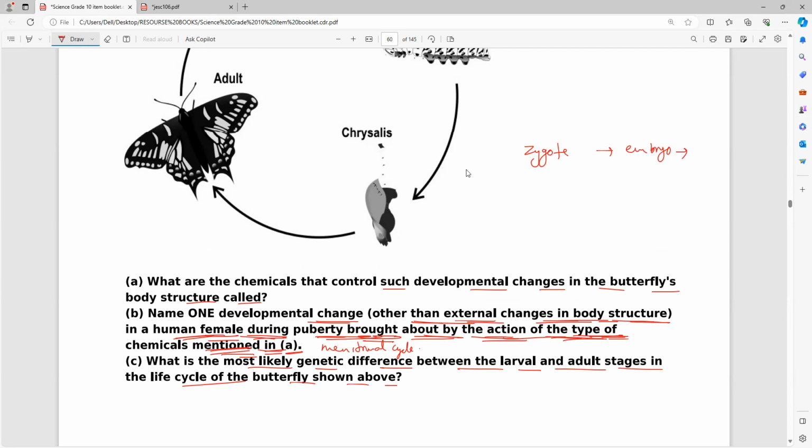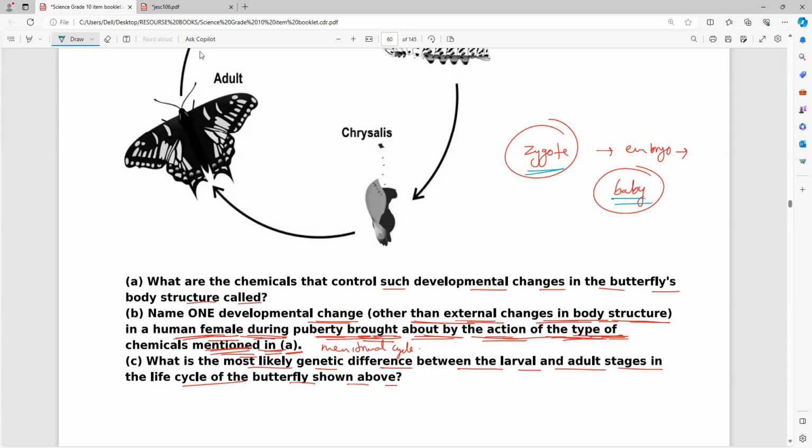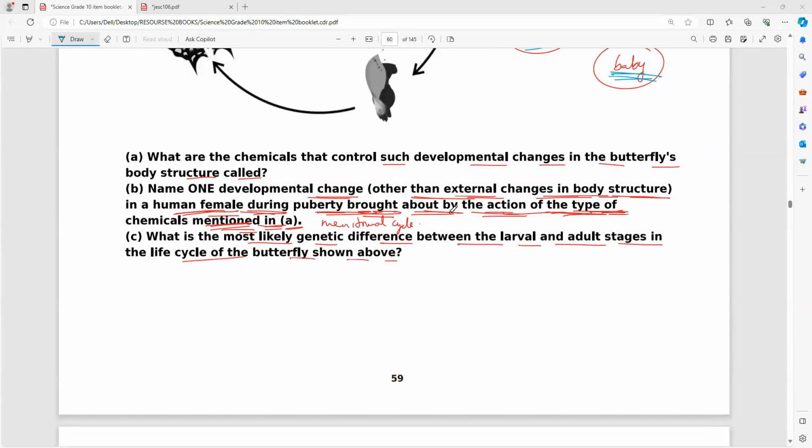So after the embryo, a baby. Now from zygote to baby, what is the genetic difference? Does it vary? I'm asking you guys, when the baby is in the zygote stage, the genetics is different, and when it becomes a baby, the genetics varies? Anybody, please respond. Is there any genetic difference within any organism? No, sir, it is impossible.